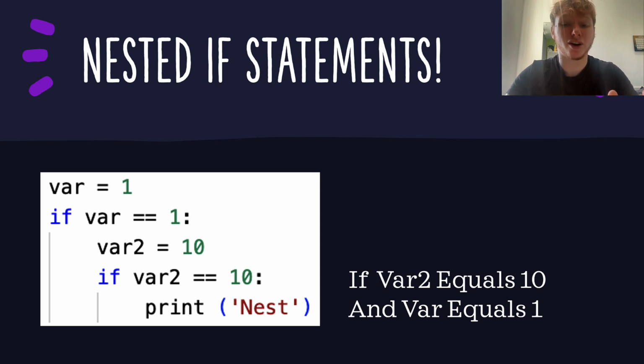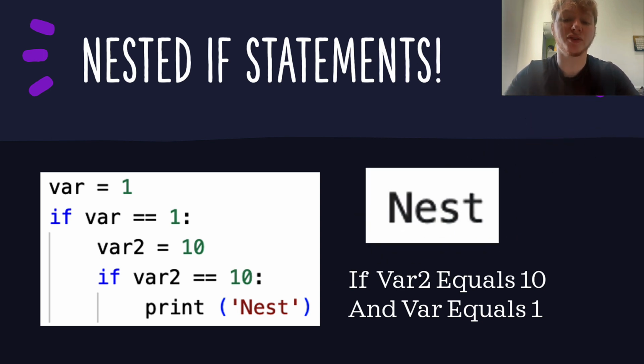For this spectacular demonstration, we've got a new variable in town. It's strutting its stuff and proudly claiming the value of 10. Now here's the kicker. Inside our initial if statement, there's another one waiting eagerly, checking if this snazzy new variable equals 10. Guess what? It does. Brace yourself as Python gracefully navigates through the labyrinth of conditions, and voila, the grand reveal, nest triumphantly prints on your screen. This, my friend, is the art of nested if statements, where conditions unfold in layers, adding depth and complexity to your code. And with that, we've reached the end of our accelerating journey through the realm of if statements.